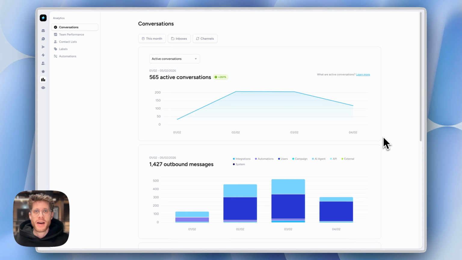In today's video we will take a look at what we just shipped: some analytics things and some other smaller improvements. So as always, let's get right into it. As you can see, I'm already in Superchat's analytics here on the left-hand side, in our conversation tab.